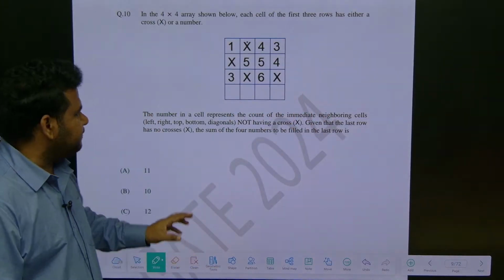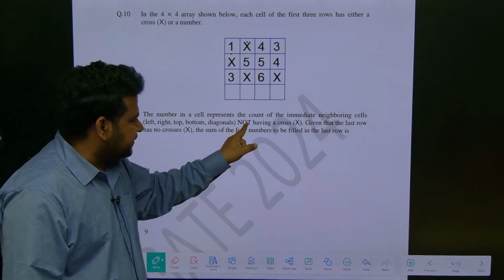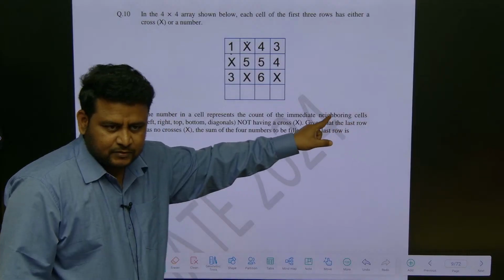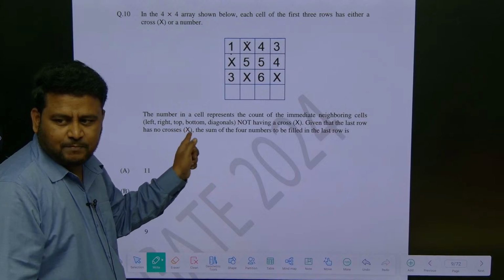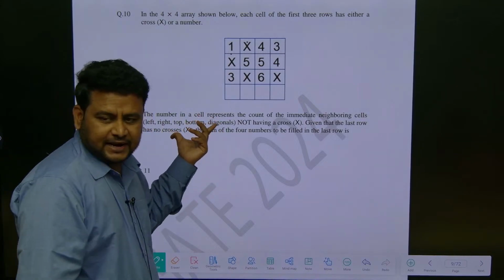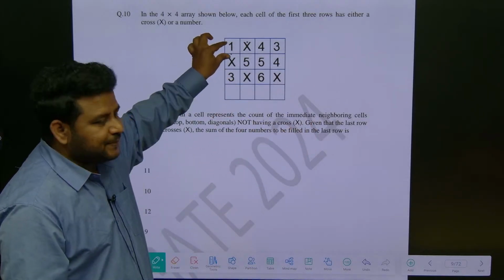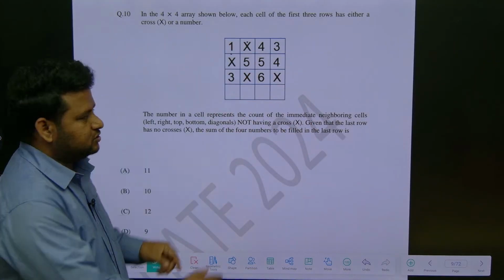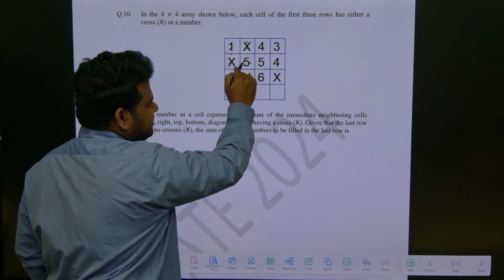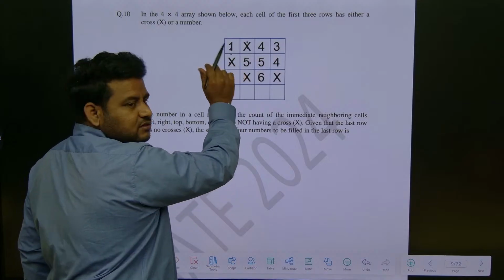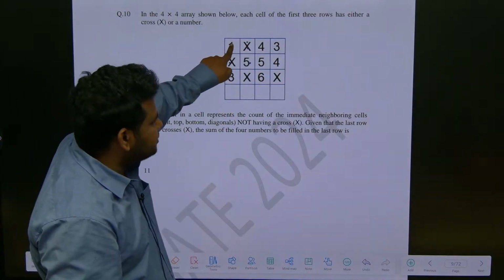Now observe carefully, the number in the cell represents the count of the immediate neighboring cells. Neighboring cells means left, right, top, bottom, and also diagonals. Forget about the bracket here. Count of the immediate neighboring cells not having a cross. So here for 1, what are the neighboring cells? This is a neighboring cell, this is a neighboring cell, this is a neighboring cell. But there is only one cell that is not having a cross, so that is 1.